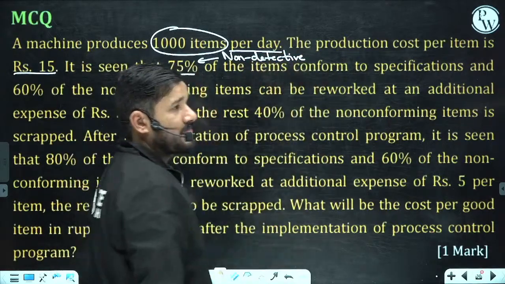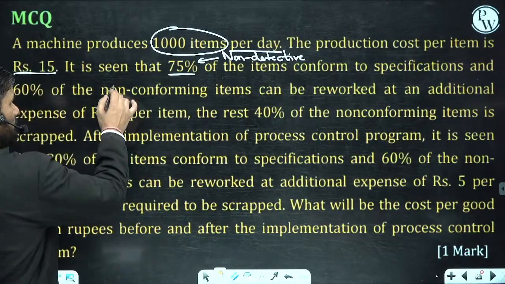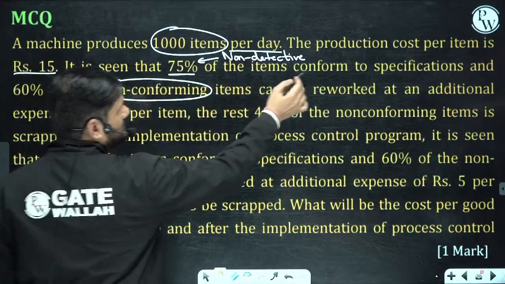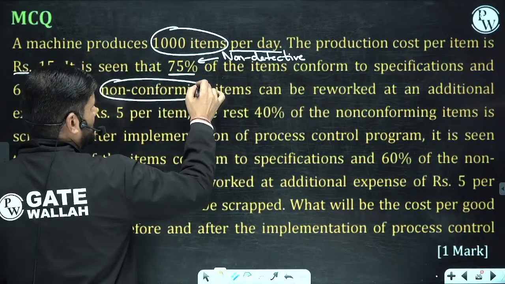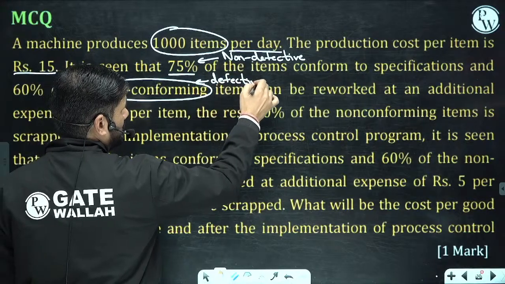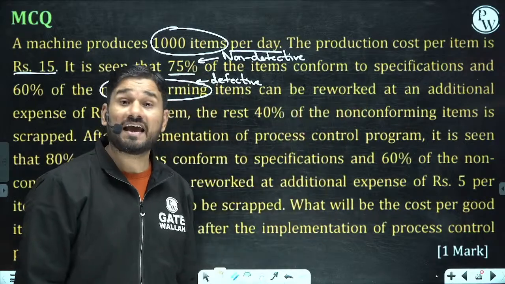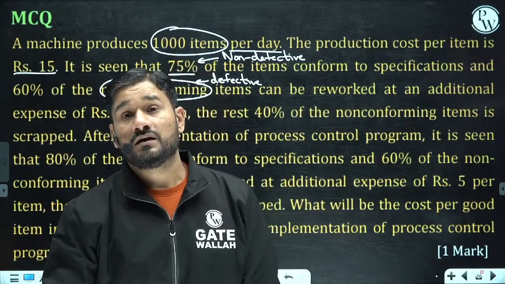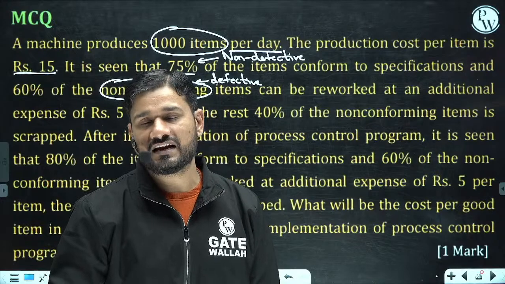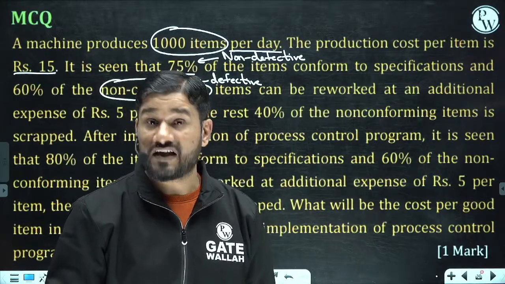And the rest are defective. Non-conforming means defective. 60% of defective can be reworked. Can be reworked means, see, there are two categories of defective.